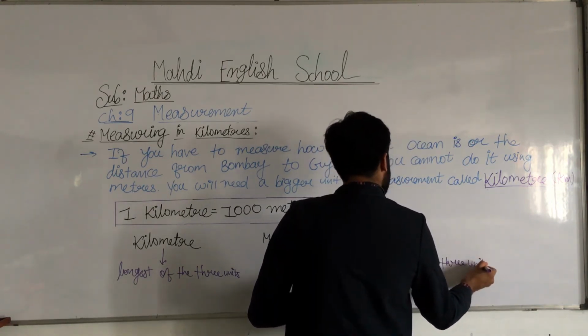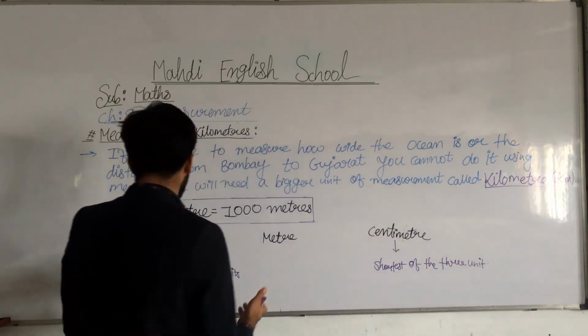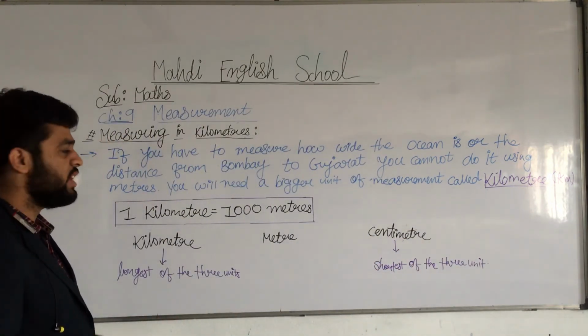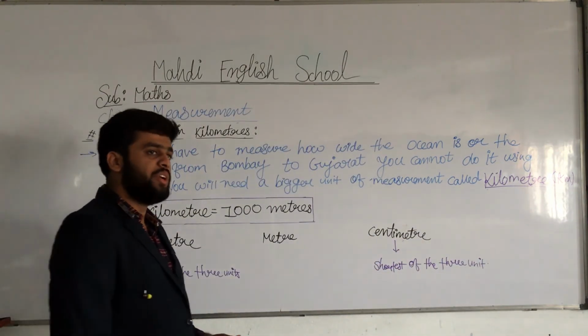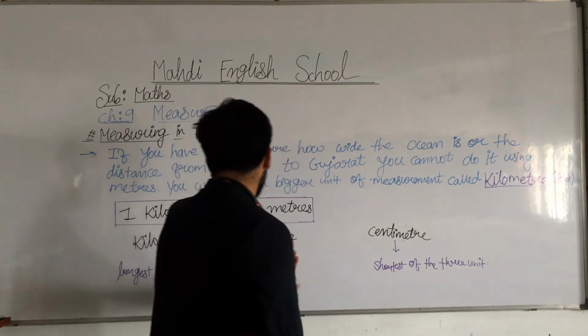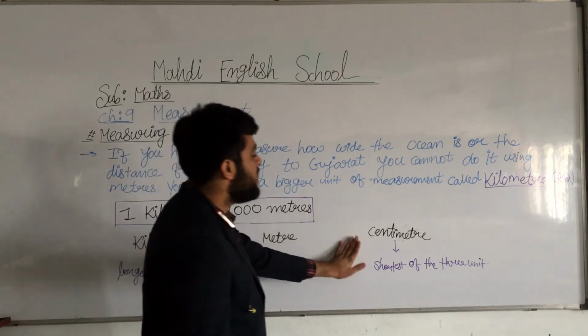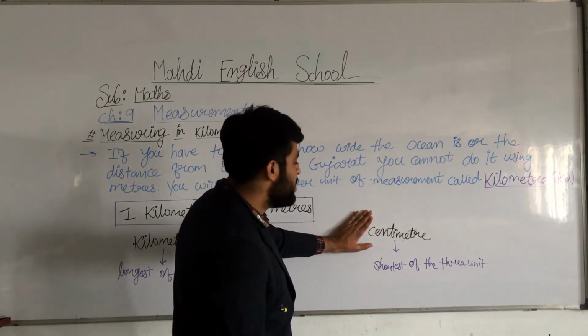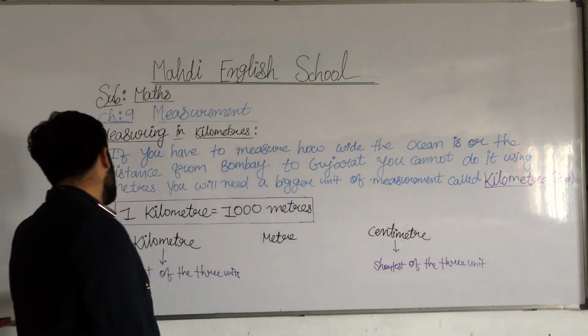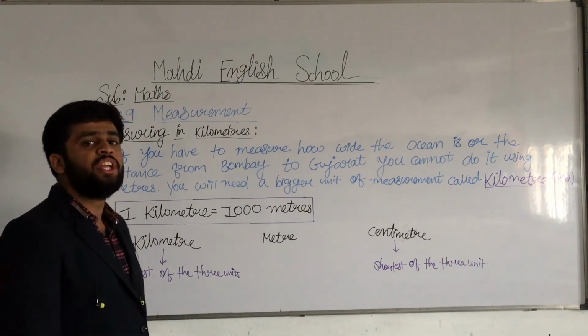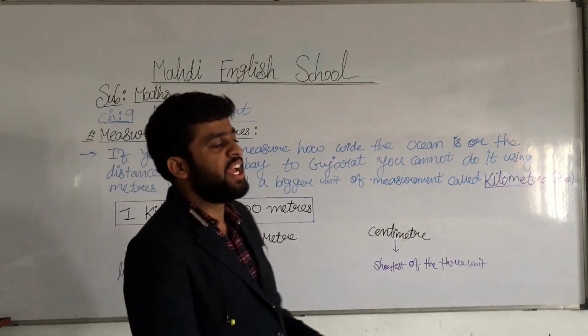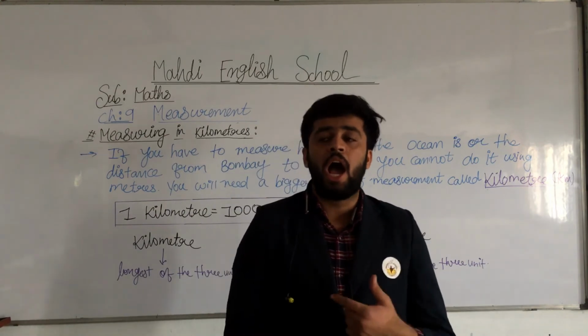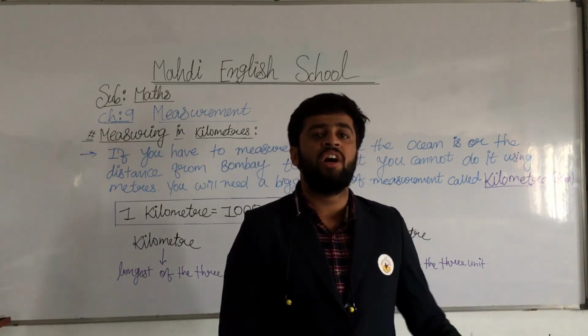Which three units here? So centimeter, meter, and kilometer. It's called a unit. Okay, it's a measuring unit. Centimeter, meter, or kilometer. So the shortest of the three units means the shortest measuring unit is the centimeter, and the kilometer is the longest of the three units. If we have to check how long a train is,